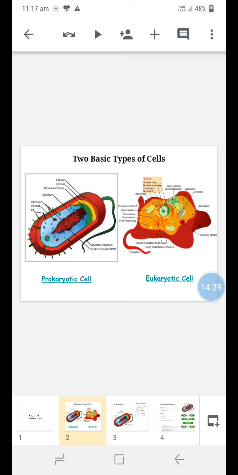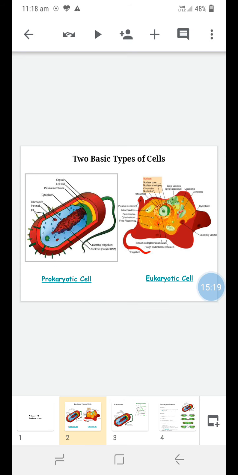Apart from the nucleus, the plasma membrane and ribosomes are also present. Mitochondria is one component present in the eukaryotic cell. Mitochondria is considered the powerhouse of the cell. It helps to produce energy in the form of ATP. Then peroxisomes are there, cytoskeleton, ribosomes, and the Golgi apparatus are also present. Then centrioles, which are small vesicle-like structures, are also present in eukaryotic cells.